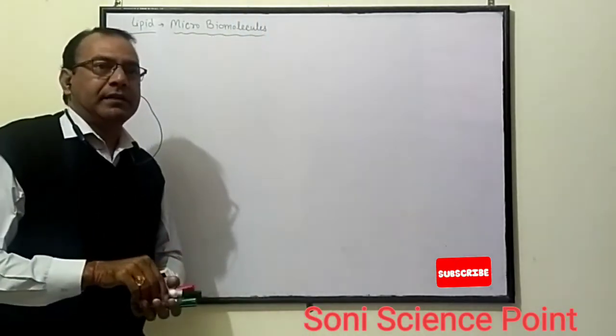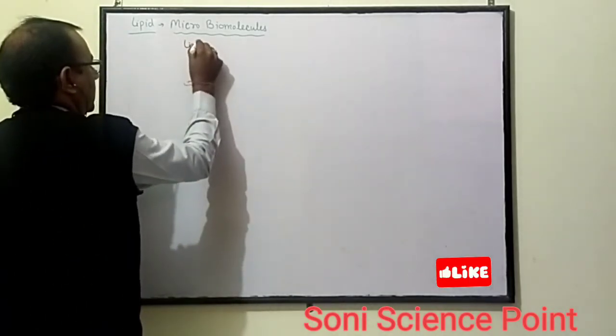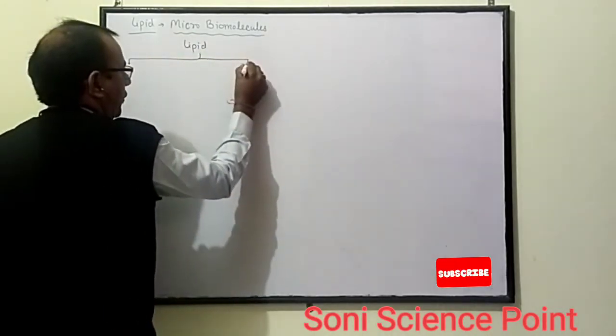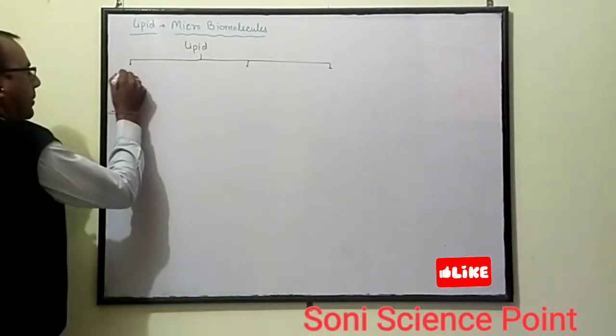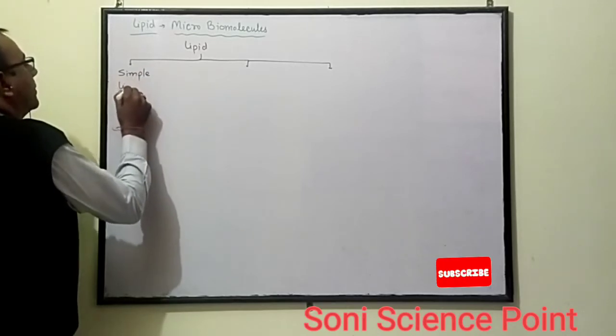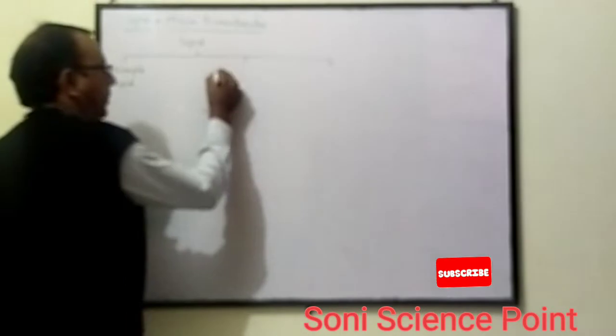Lipids are mainly of three types. First one is the simple lipid. Second one is conjugated lipid.